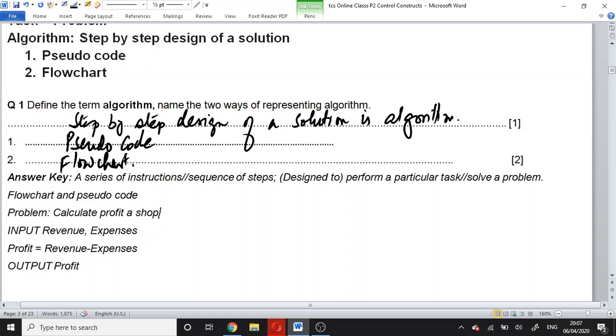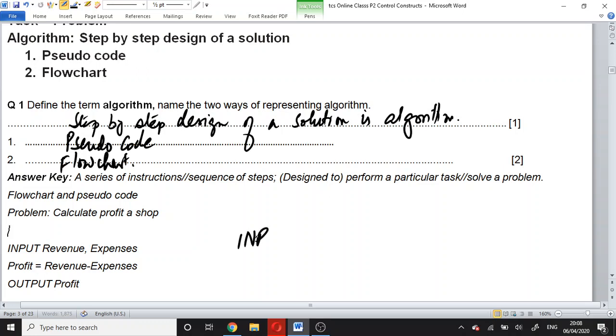For this task we have designed a solution. In this solution we are asked to input revenue and expenses, then we are asked to subtract expenses from revenue, and we are asked to output the calculated profit. So we say, in every problem the first step will be input, the second step will be process, and the last step will be output.